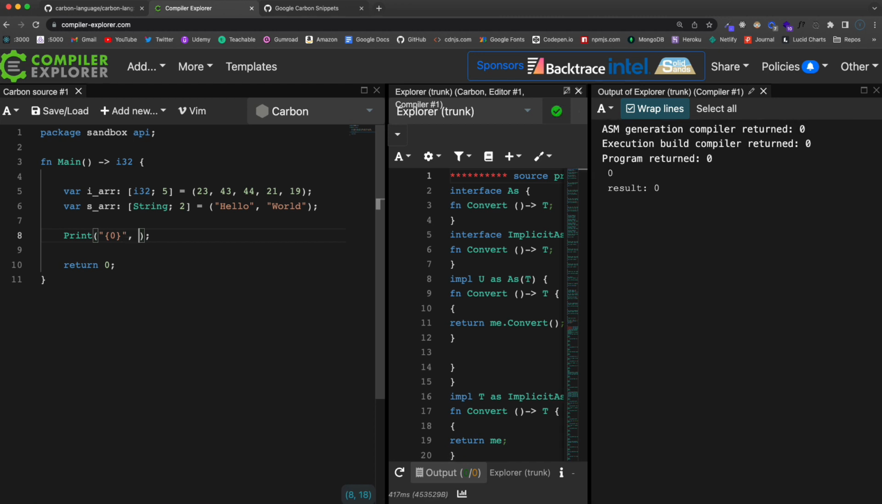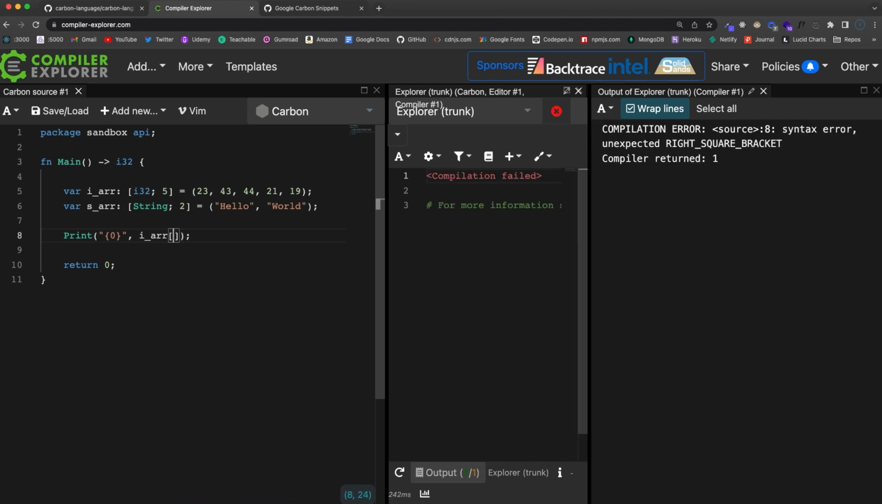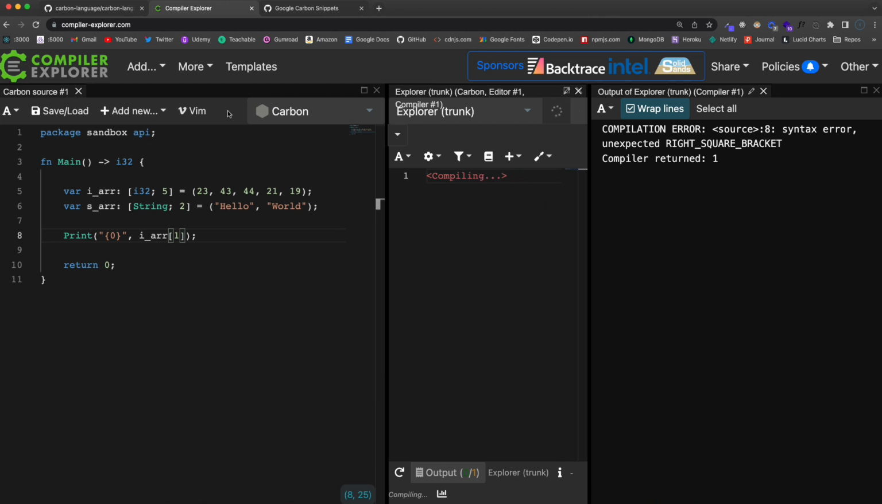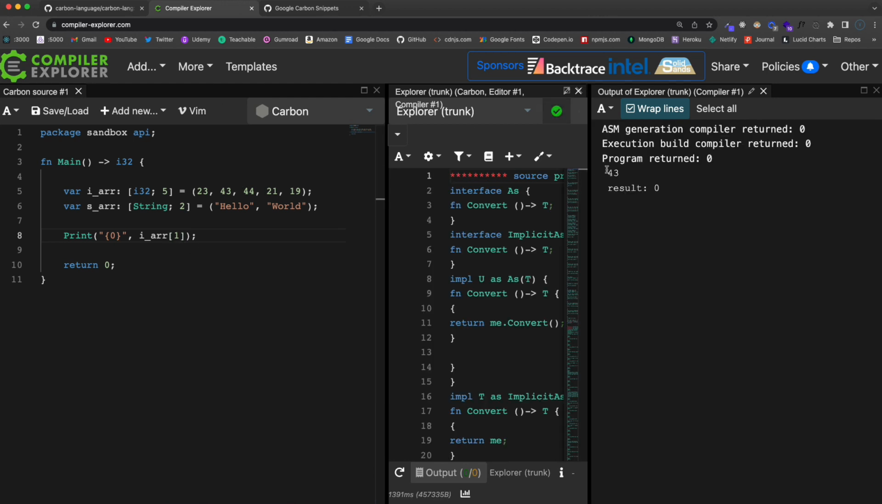So let's take the name of the variable, which is going to be I_ARR. And remember, arrays are 0 based, so it's going to be 0, 1, 2, 3, 4 for the indexes. I want to get 43, which is going to be the one index. So if I do that, you'll see that it'll print out 43.